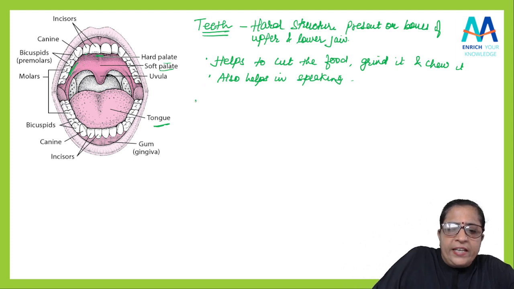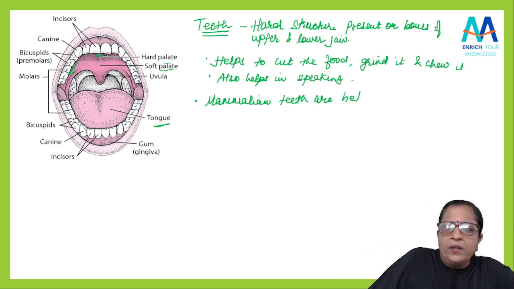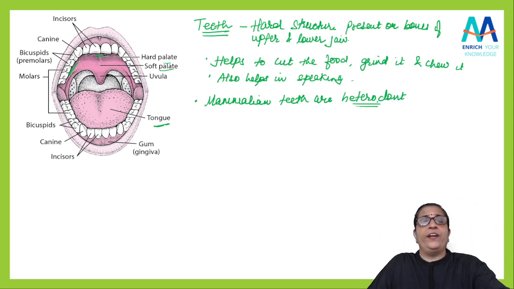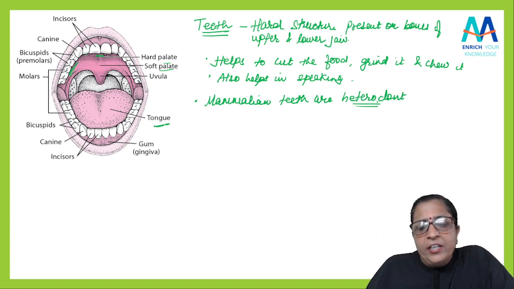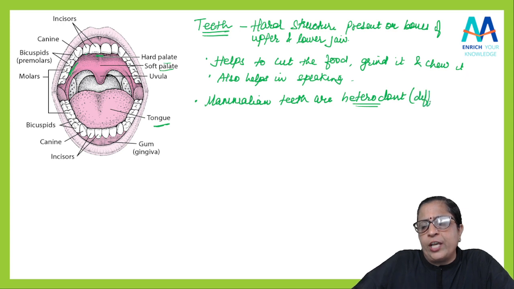So we can say, students, write it down: mammalian teeth are heterodont. What is the meaning of heterodont? That means they have different shapes. So the mammalian teeth are heterodont.